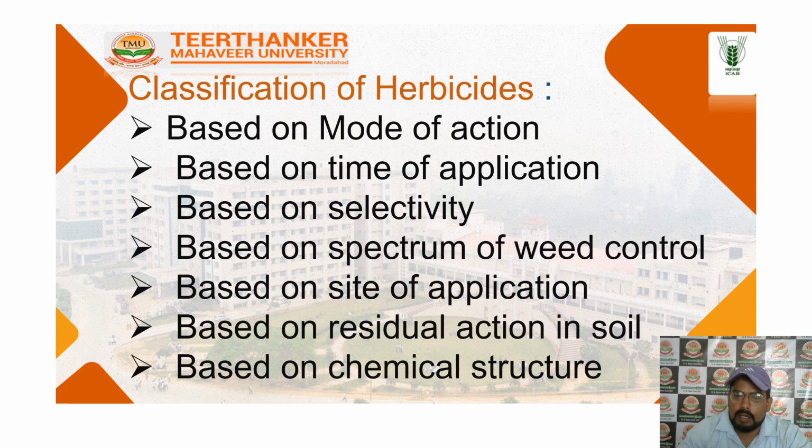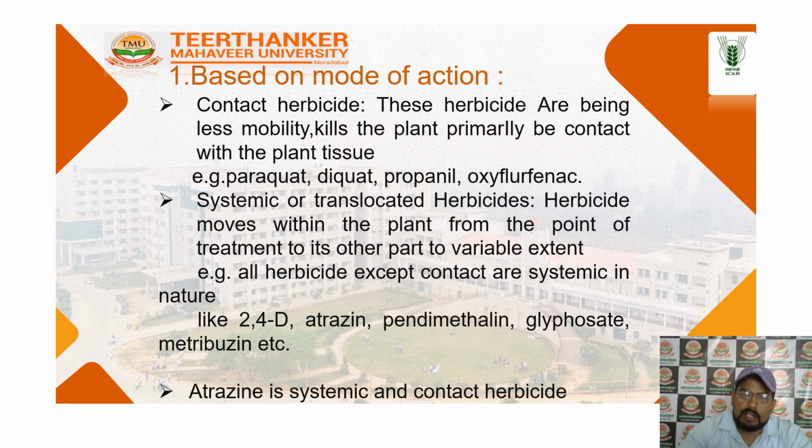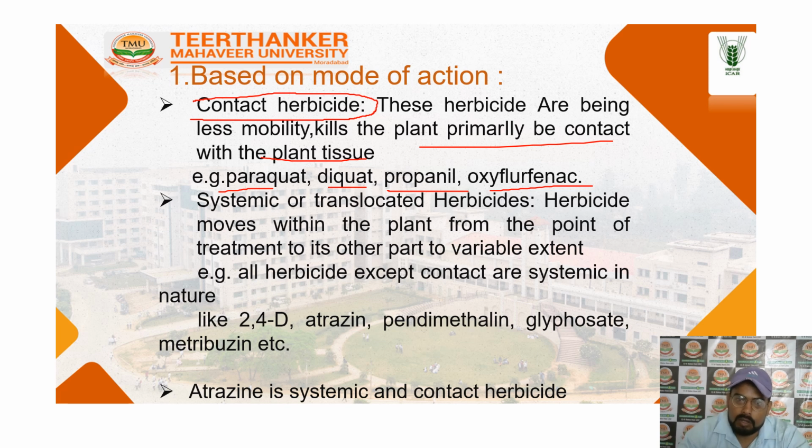The first classification is based on the mode of action. First is the contact herbicide. Contact herbicides have less mobility and kill the plant mainly on contact with the plant tissue, killing the plant directly. Examples are paraquat, diquat, propanil and oxyfluorfen. These are the contact herbicides: only the touch of the plant after spraying kills the plants.